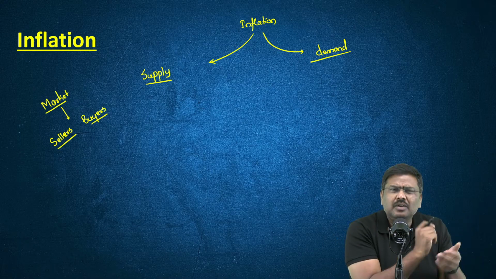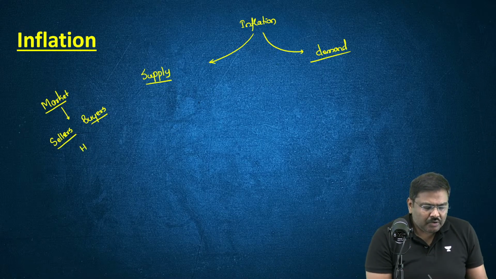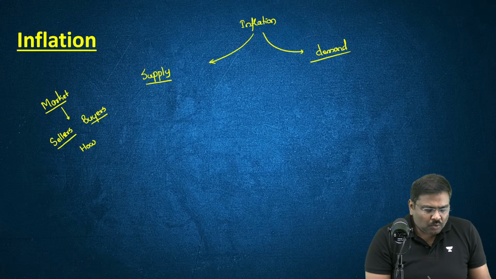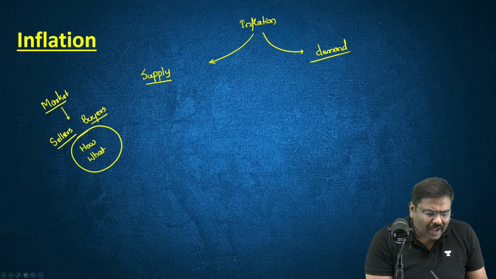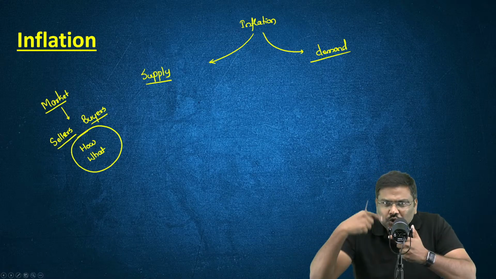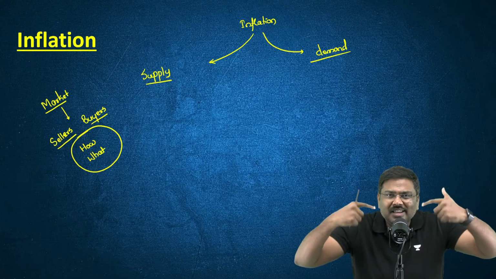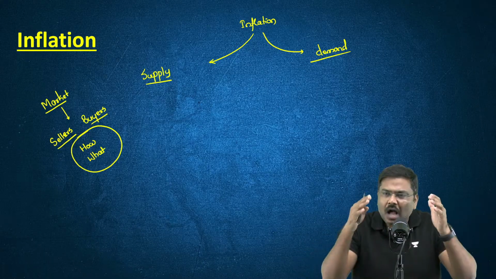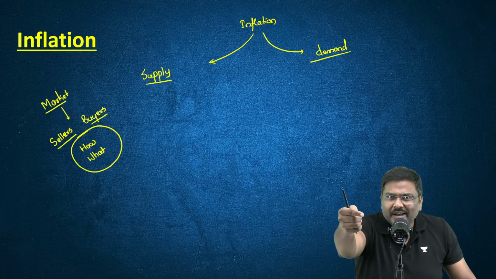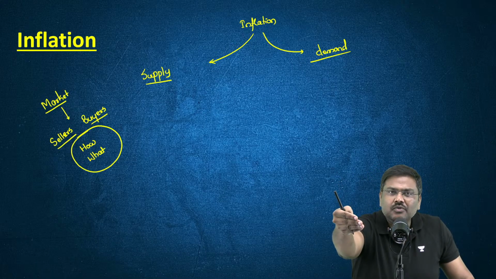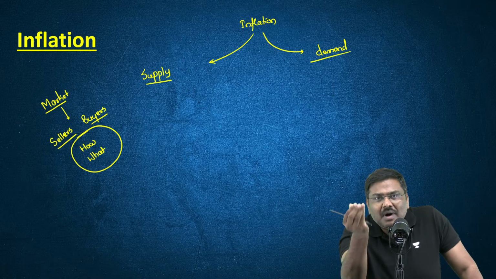An agreement regarding what? They will agree on how much will be bought and sold, and at what price the goods or services will be bought and sold. If I'm a seller and you are a buyer, I will say how much goods I will give you and at what price, and you will agree, purchase those goods or services and pay me the money. This is called a market.